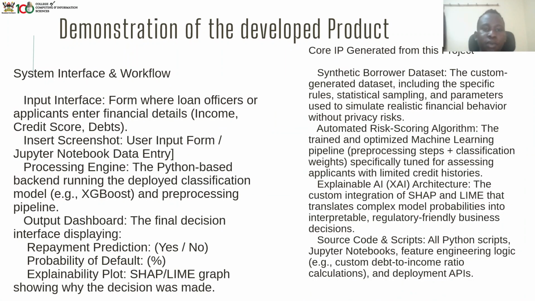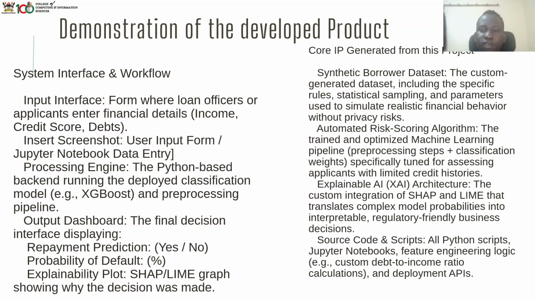So, a demonstration of our deployed product. We have a system workflow and interface, where the input interface is where loan officers and applicants enter their financial details, insert screenshots, a user input form, or Jupyter Notebook data entry. Then there was the processing engine, which involved a Python-based back end running the deployed classification models like XGBoost. Then we have the output dashboard, which gives the final decision, the repayment prediction, which is a yes or no, or probability of default in percentage, and an explainability plot with SHAP or line graph.